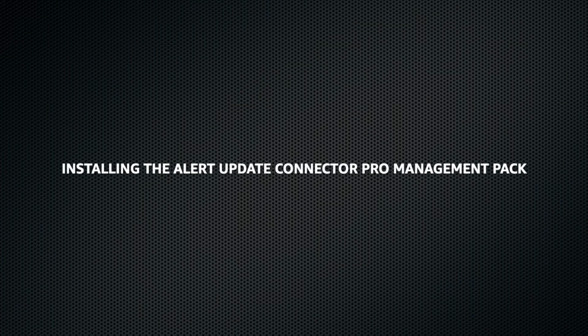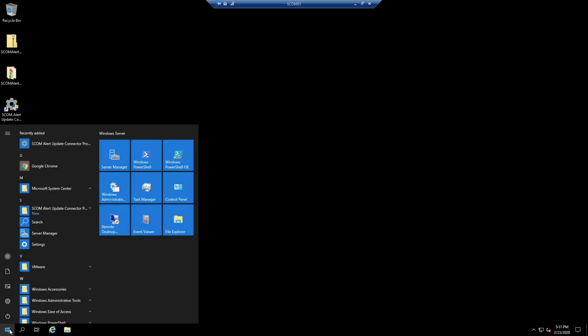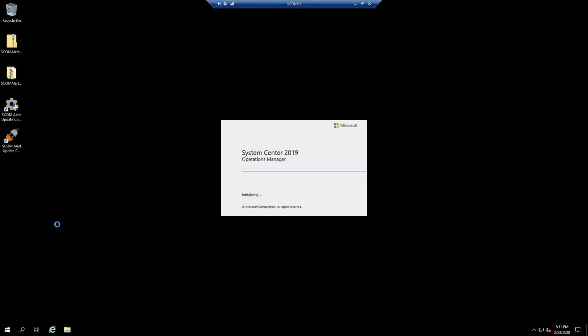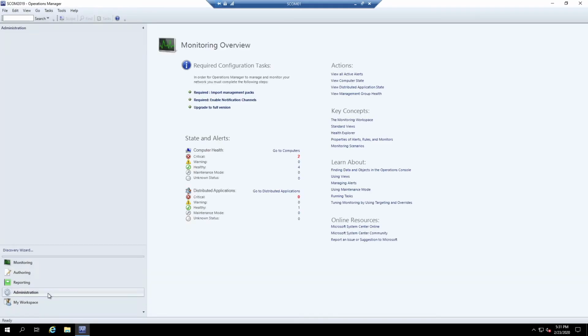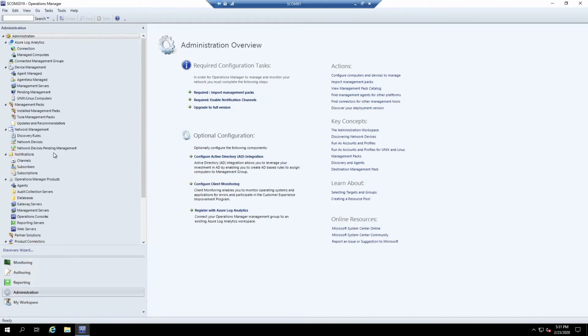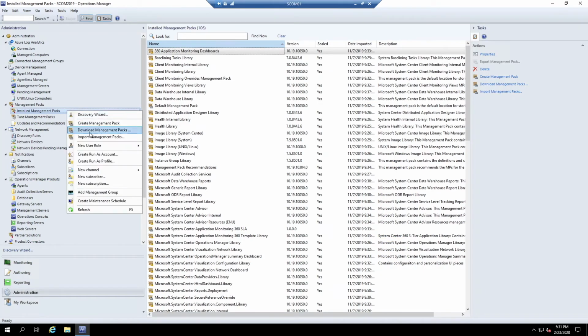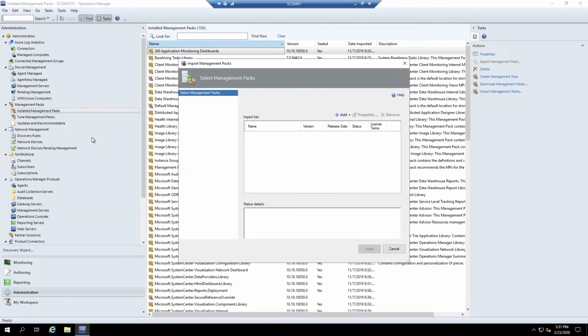Next, we will install the optional SCOM Alert Update Connector Pro Management Pack. Open the SCOM console and select the administration pane. Under Management Packs, right-click and select Import Management Packs. Select Add from Disk.